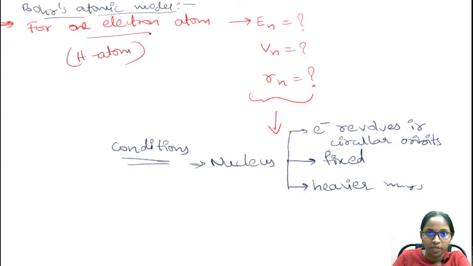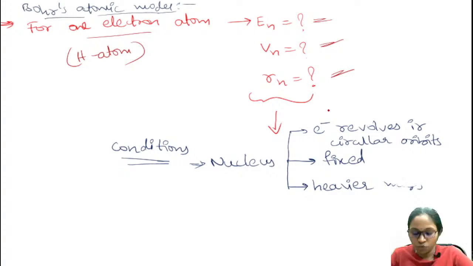He succeeded in explaining the spectrum of one electron atom, and here, in Bohr's atomic model, we are going to find the energy of the nth orbit, the velocity of the nth orbit, and also the radius of the nth orbit. So to find out the energy, velocity and the radius for nth orbits, we are going to use these conditions.